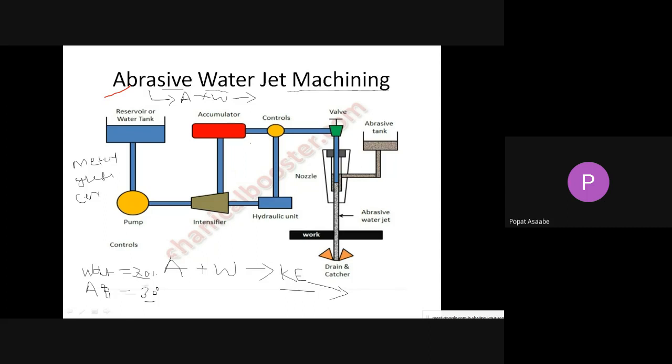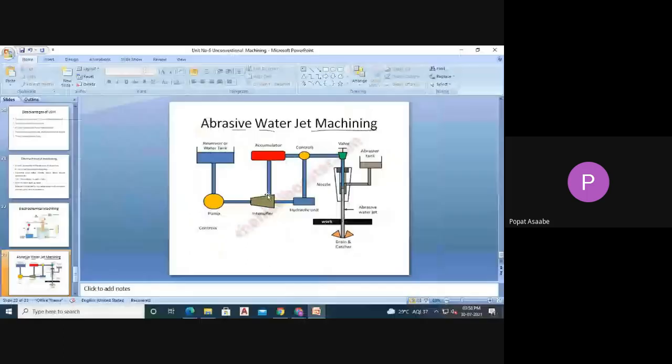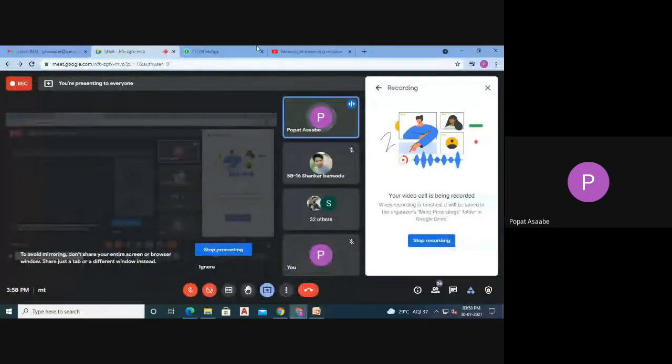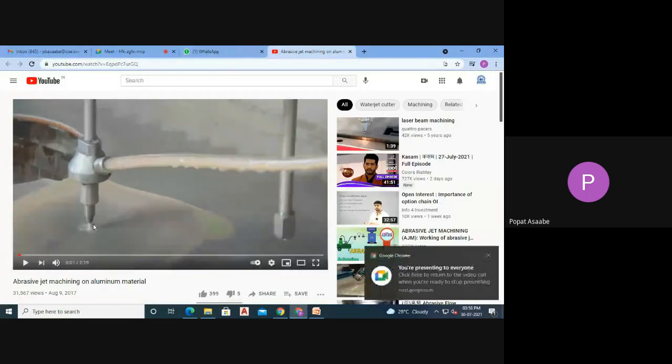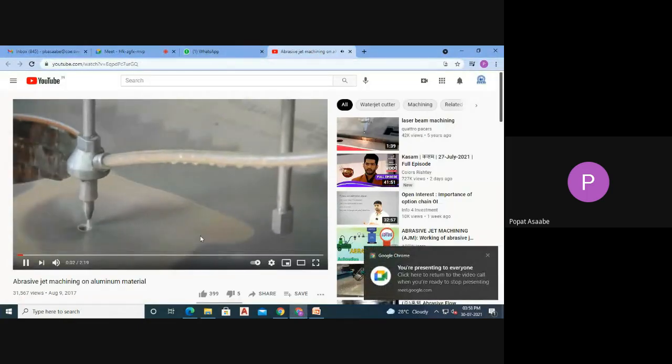Okay, now first I will show you the animation part, and once we have seen the animation, then I will discuss its construction and working. So first try to understand the concept with the help of this animation. Okay, now see, this is the water jet machining process.